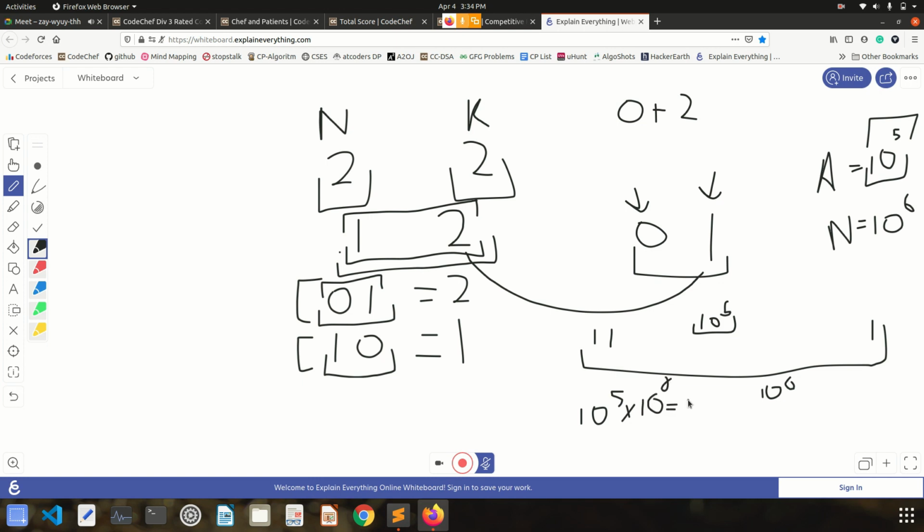It will go up to 10 power 11, right? Which is greater than what an integer can store. Are you guys able to understand this? How we come up with this relation?